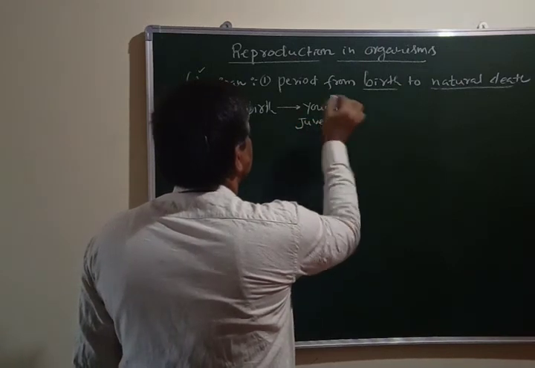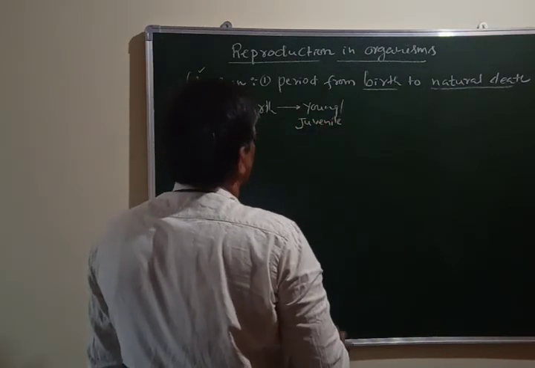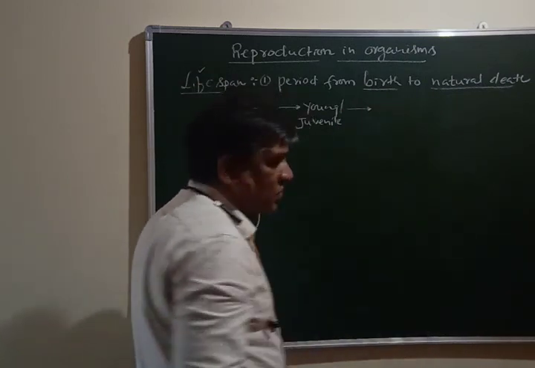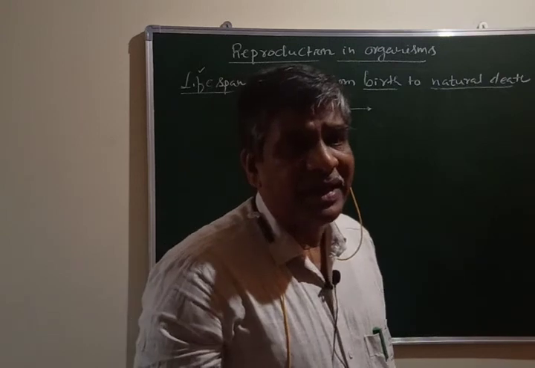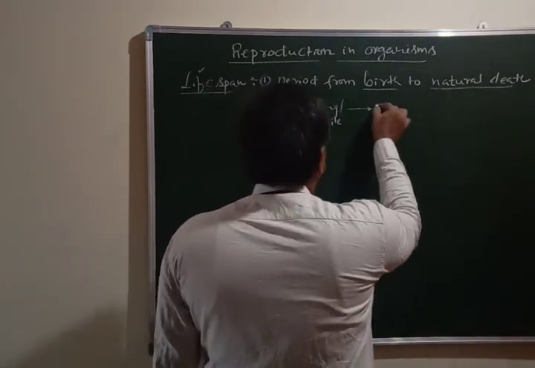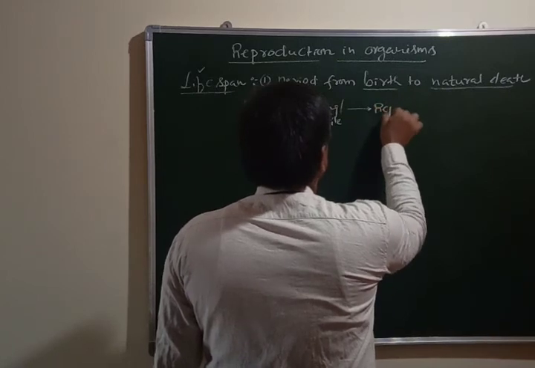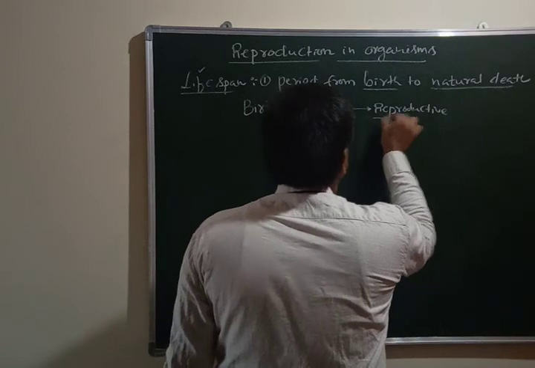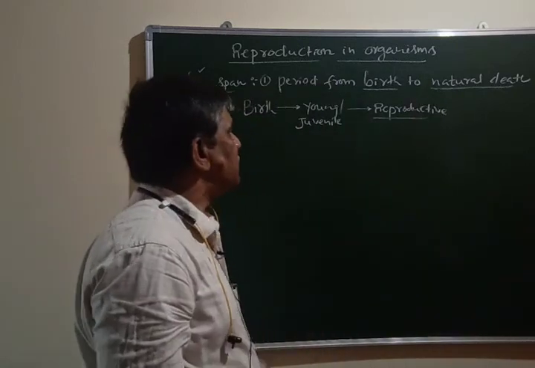This phase is called the juvenile phase. After the juvenile phase, it grows and the individual attains maturity, and that phase is called the reproductive phase.